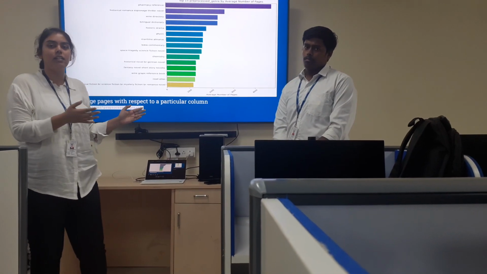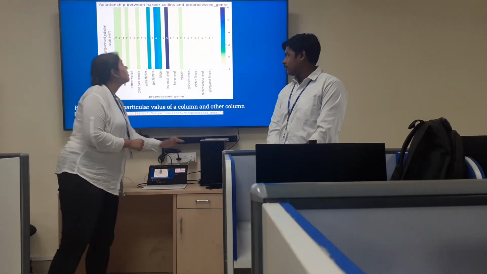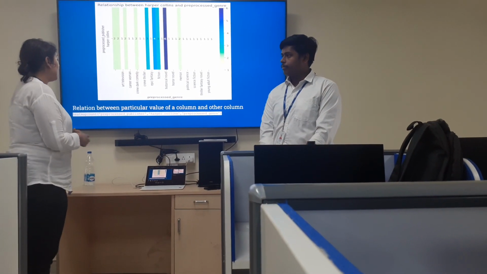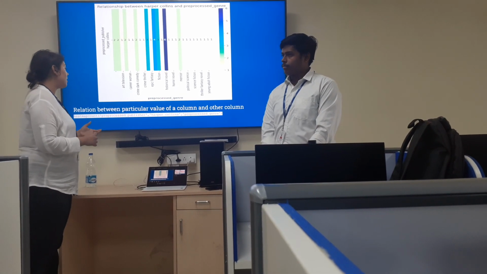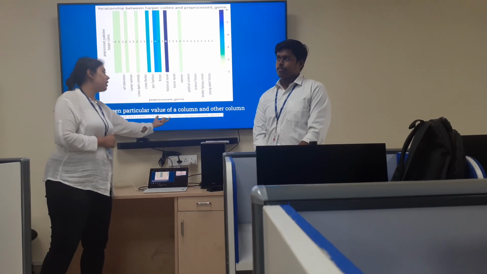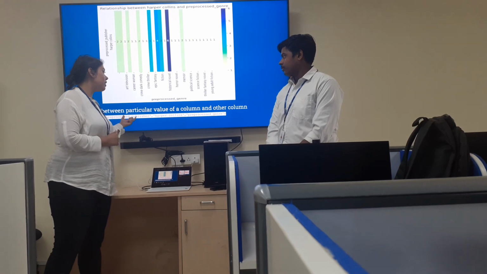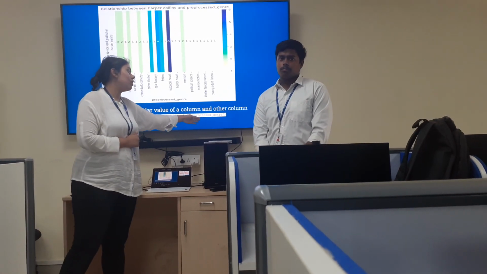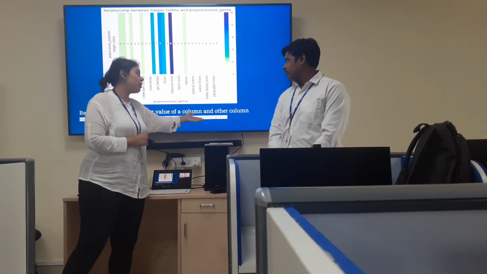So we have used median instead of mean to show the average number of pages. Next we have used a heat map. Here we have done this in a way that you can choose a particular column like publisher and take any value of that column. Like I have taken HarperCollins, who is a publisher, and we can relate it with the third column, that is the genre, how many types of genres, the number of books they have published in that genre.